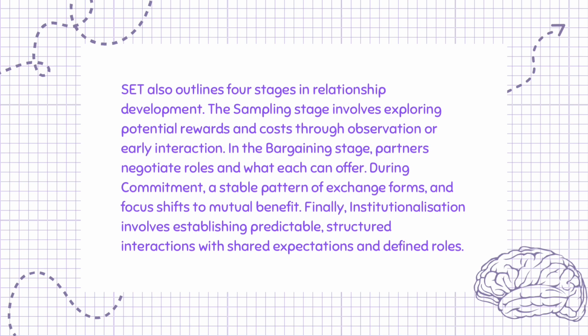SET also outlines 4 stages in relationship development. The sampling stage involves exploring potential rewards and costs through observation or early interaction. In the bargaining stage, partners negotiate roles and what each can offer. During commitment, a stable pattern of exchange forms, and focus shifts to mutual benefit. Finally, institutionalization involves establishing predictable, structured interactions with shared expectations and defined roles.